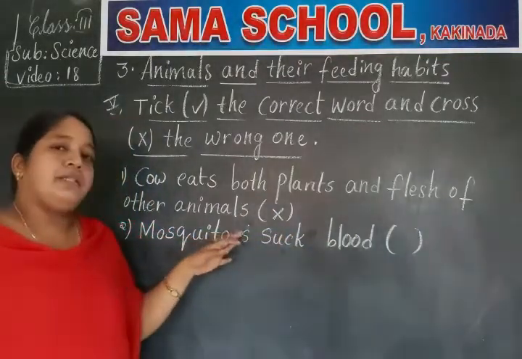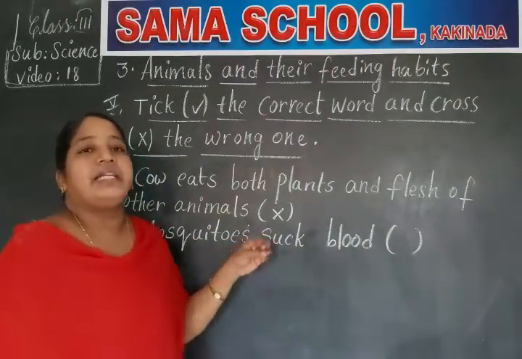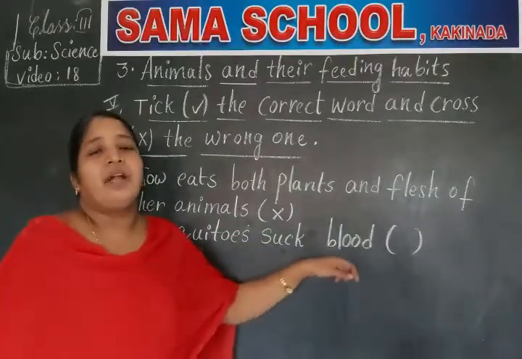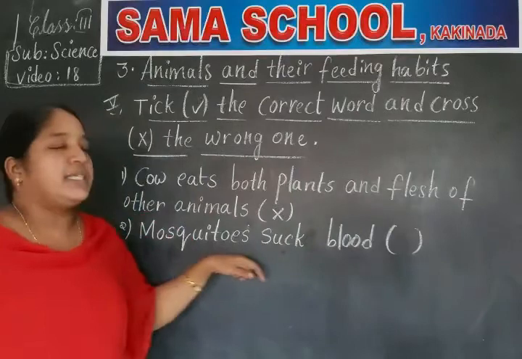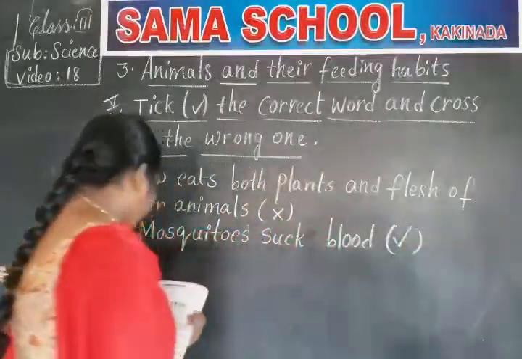And some more examples, butterflies and honeybees, and what do they suck? They suck the nectar from the flowers, whereas mosquitoes suck blood from our body. So the given sentence is correct. You have to put the tick mark.